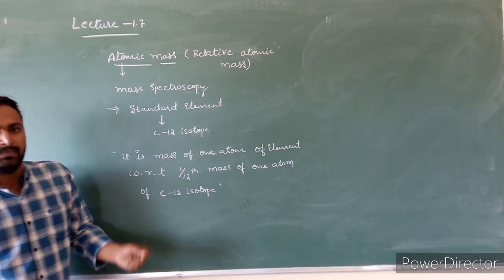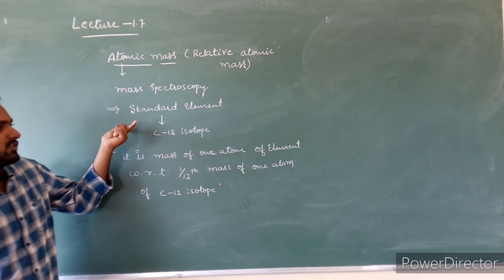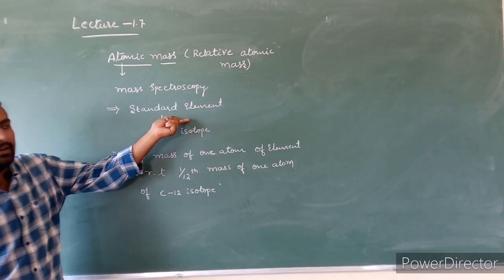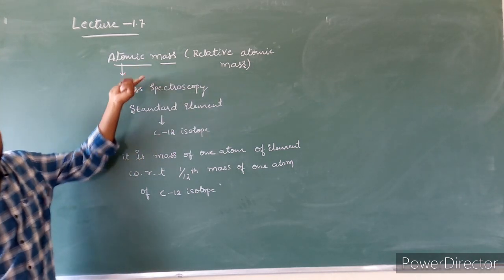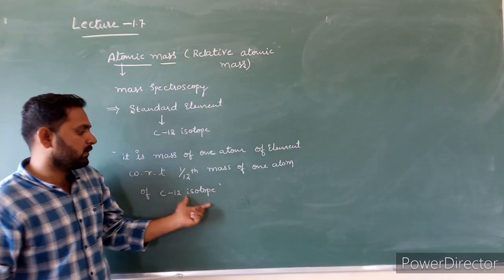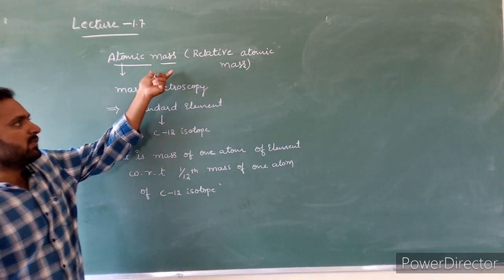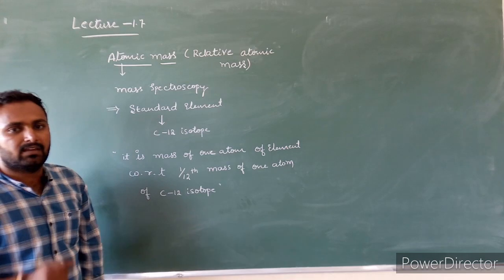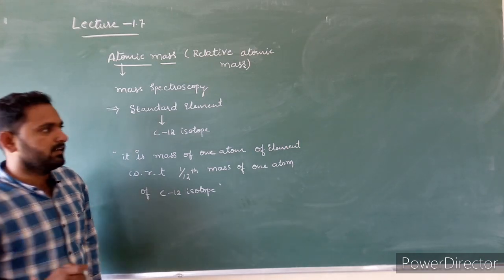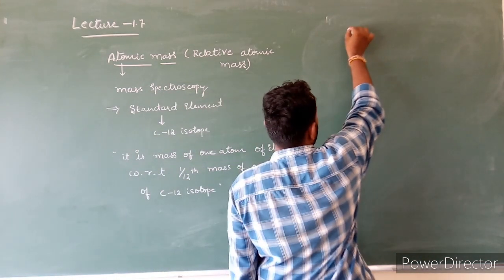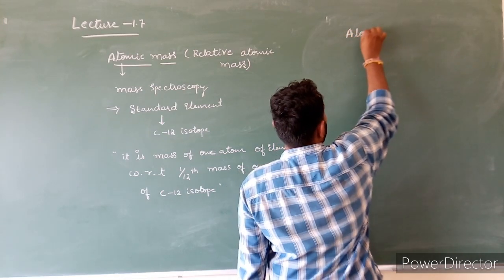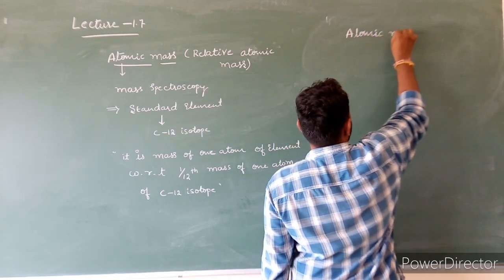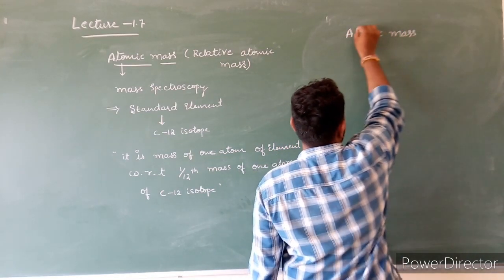In the exam, they will ask for one mark: what is the standard element during the calculation of atomic masses? The standard element is the carbon 12 isotope. And atomic masses are expressed in atomic mass unit. It is a unit, atomic mass unit.